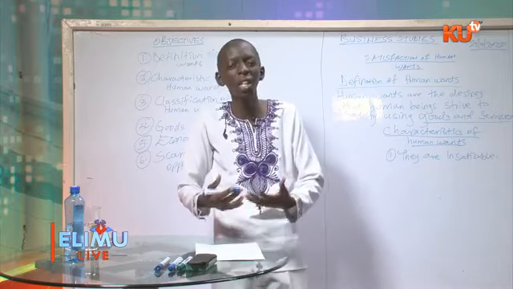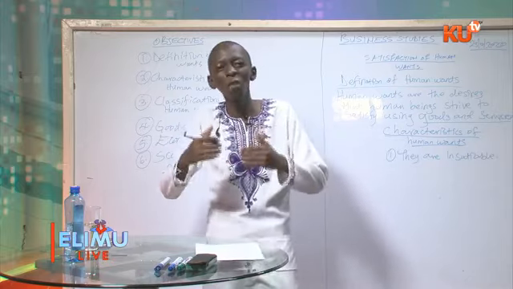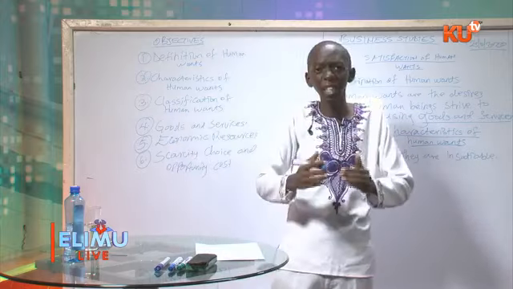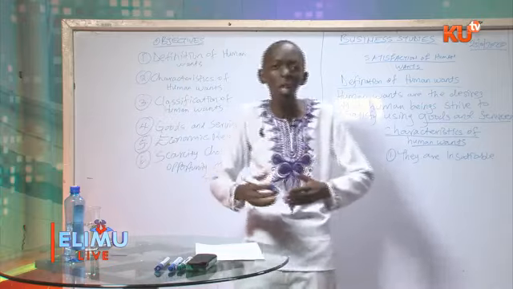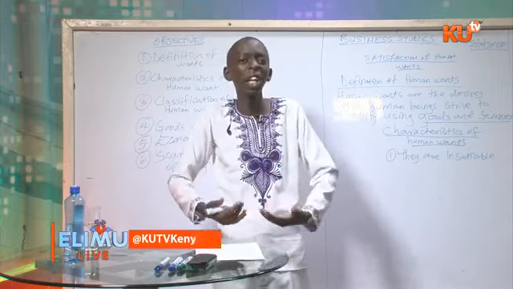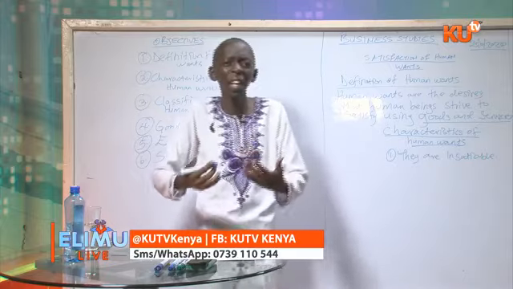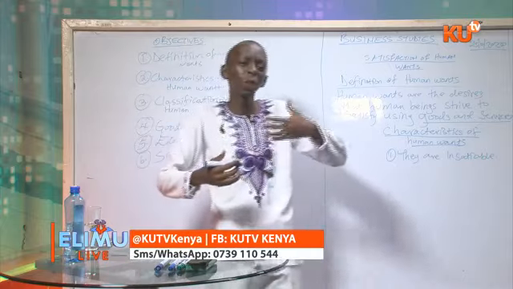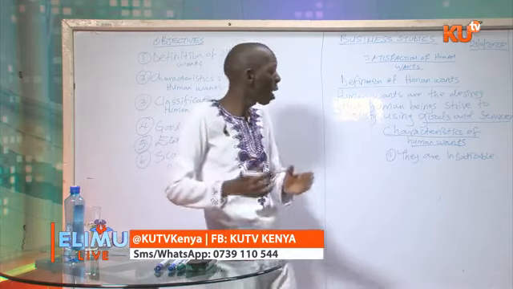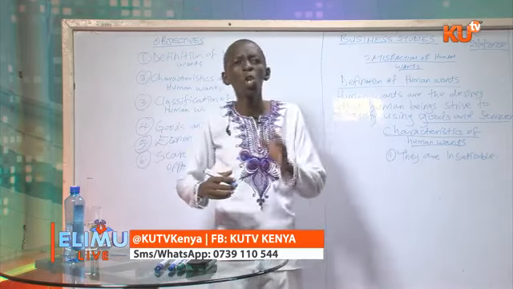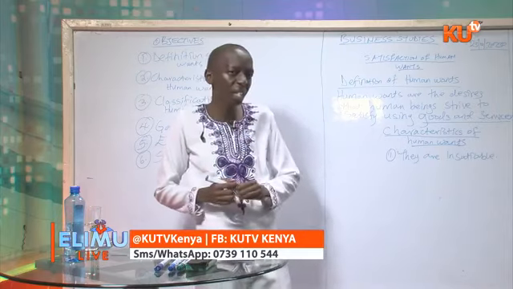And an example is food. Food is one of the human wants. You cannot fully satisfy eating because you'll eat in the morning. After 5 hours, you'll feel hungry again, then you'll need to eat again. After another 5 hours, you'll feel hungry again, and it will keep on coming back. It cannot be fully satisfied. Human wants are insatiable. You cannot fully satisfy the wants. That is one of the characteristics.